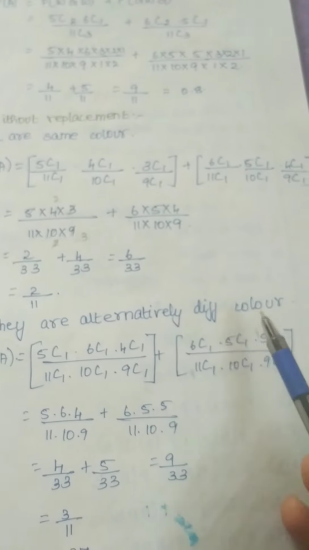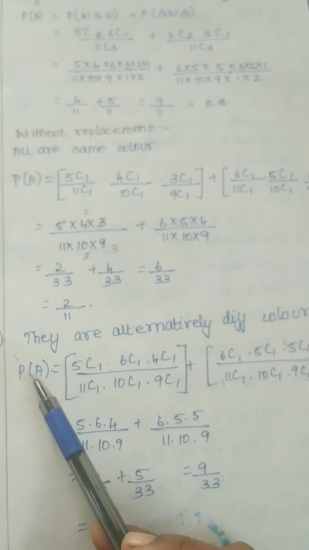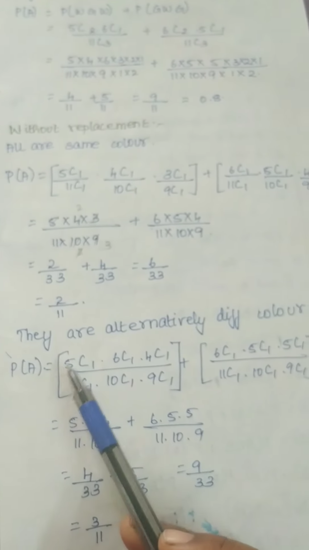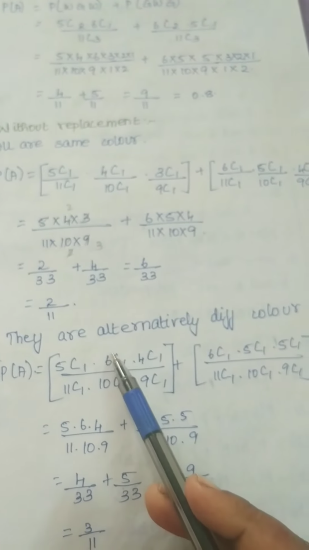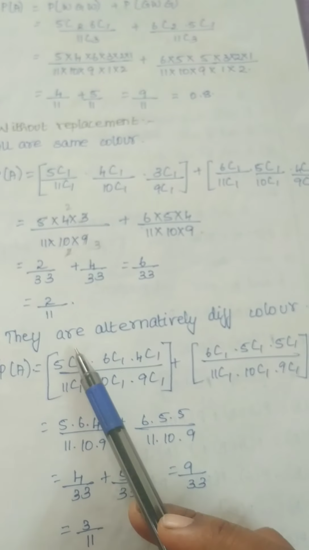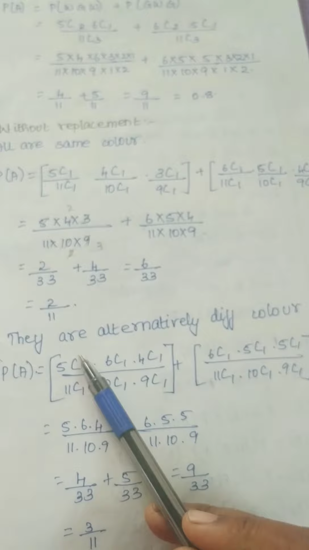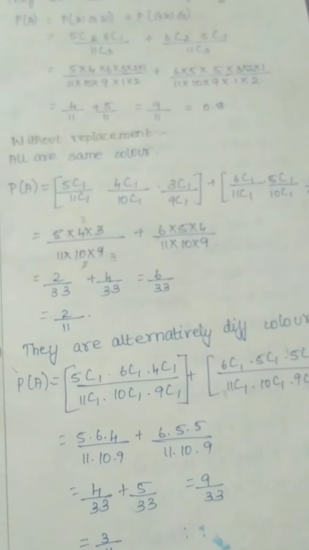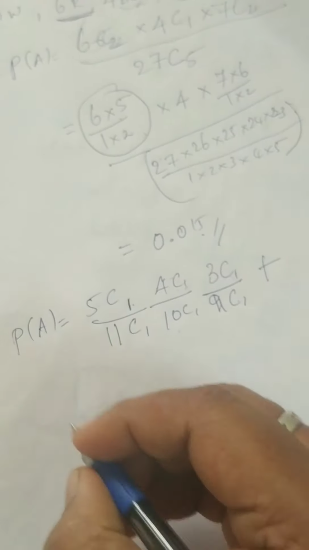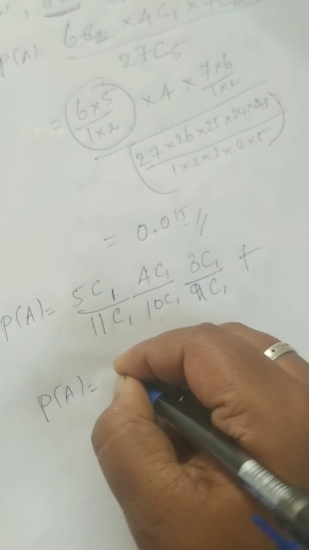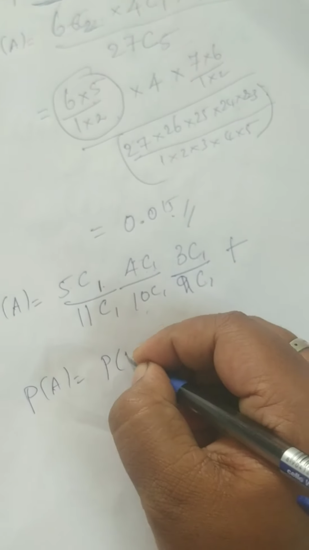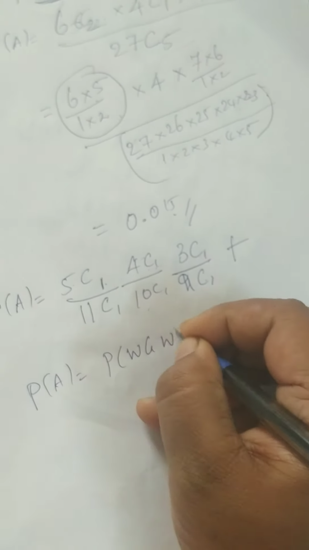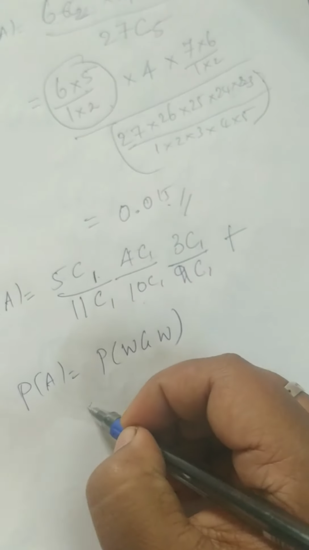Now the next condition is they are alternately different colors. So what happened? Probability of A is equal to, alternately different colors means you will get first white, green, white likewise. Here also you have to write probability of A is equal to probability of white, green, white. This is the alternative color without replacement.